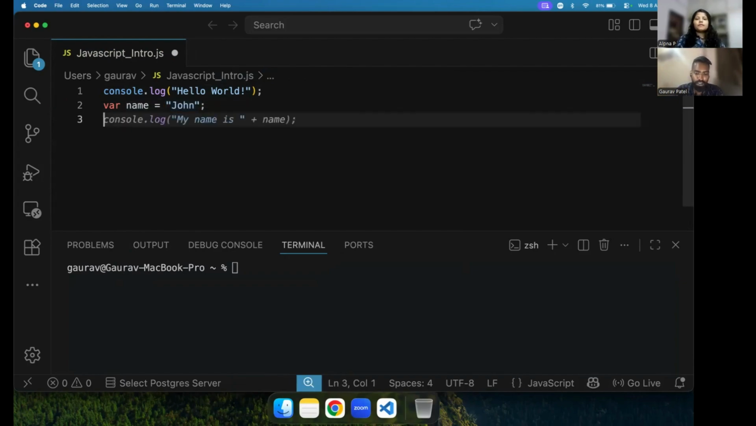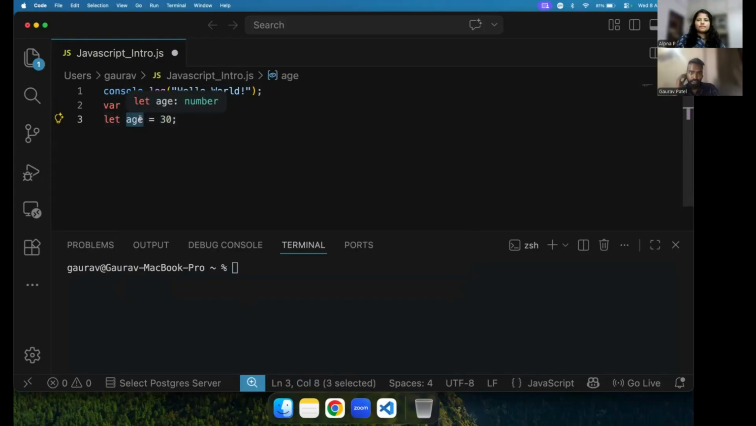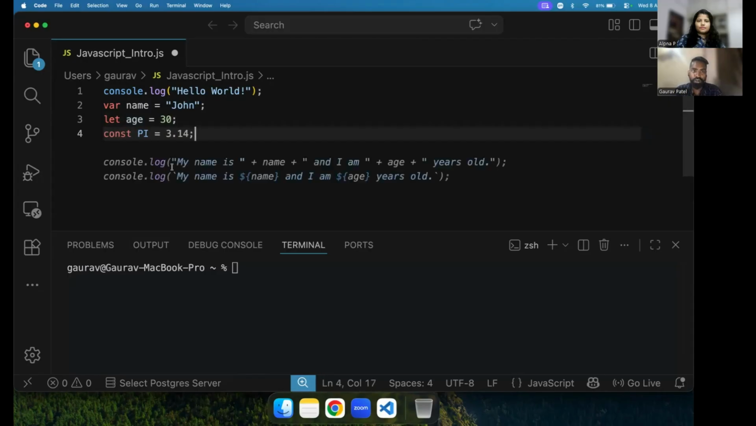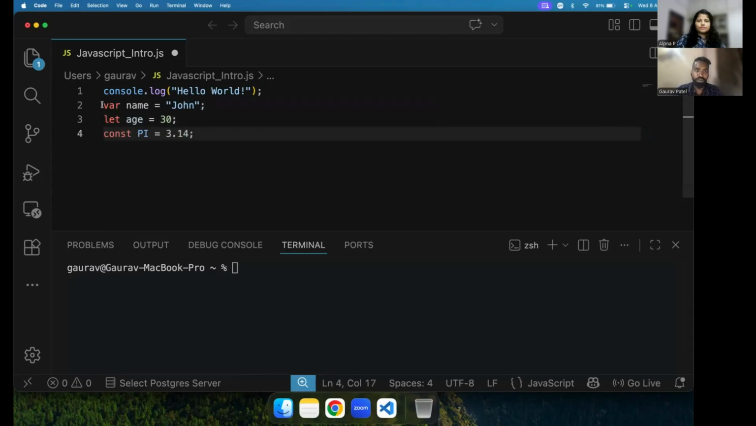Second, we can declare a variable using the let keyword. These are all called reserved keywords in JavaScript. Age is a variable where you use the keyword and store the value 30, for example. Third type, how we are creating const. Const is a constant value which you are not going to modify in the future. So these are the three types of variable declaration we mostly have in JavaScript.